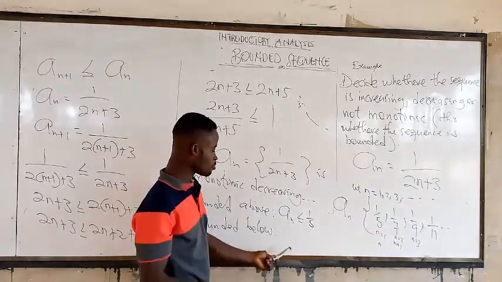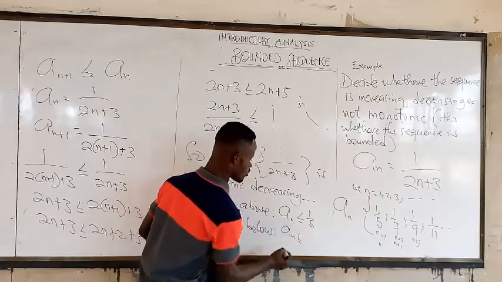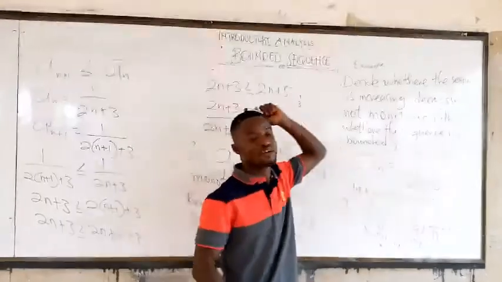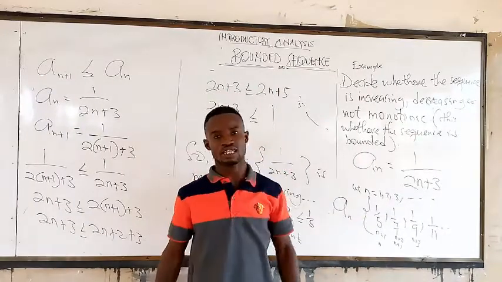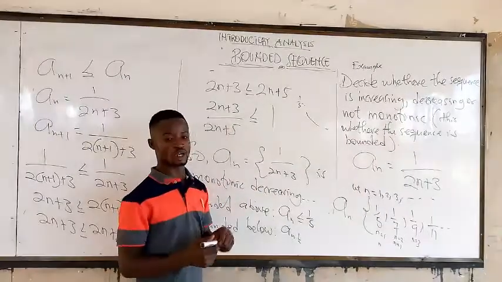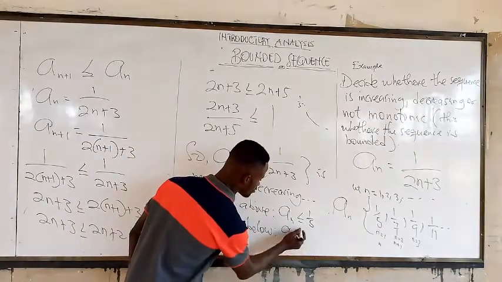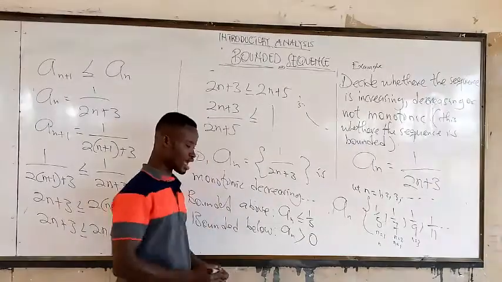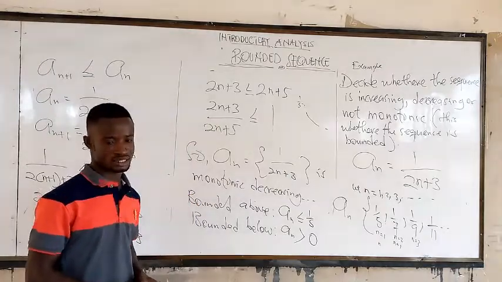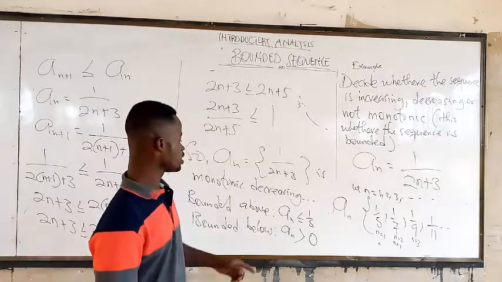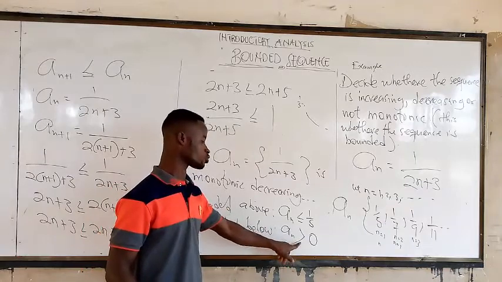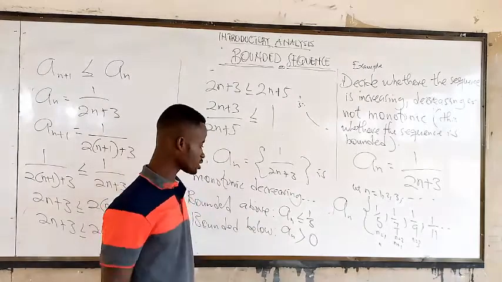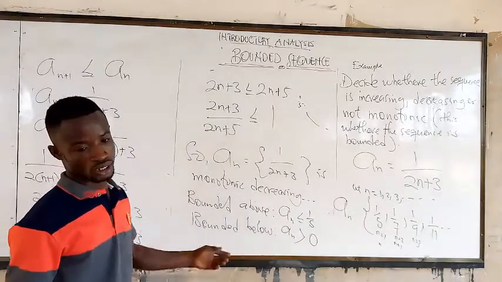Then it is bounded below. Don't forget, it's not bounded below by 1 over 11. It can continue; you can even put n equal to millions or thousands. So it will definitely be bounded below by 0. And it will not even be greater than or equal to, because it can also get to a negative value. So that is how it is.